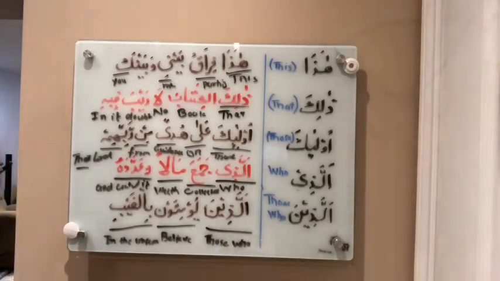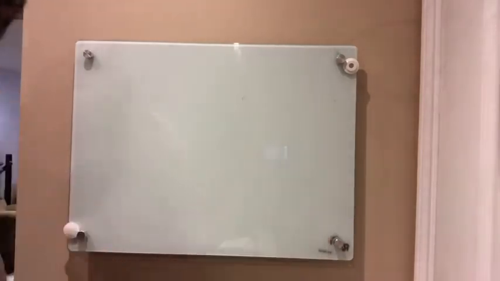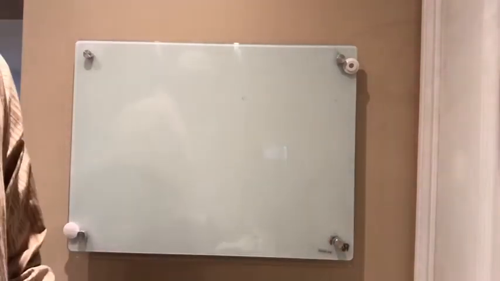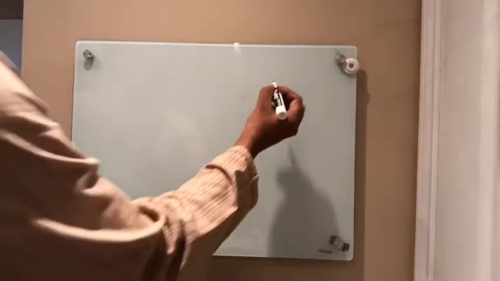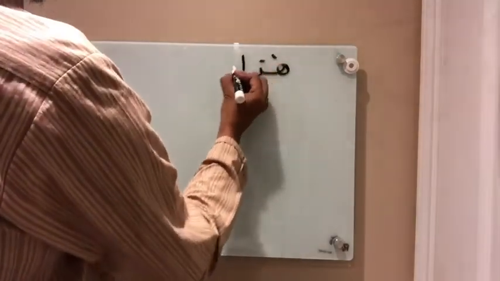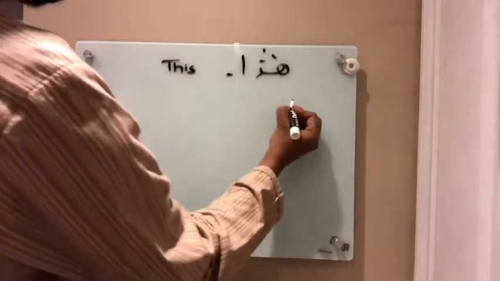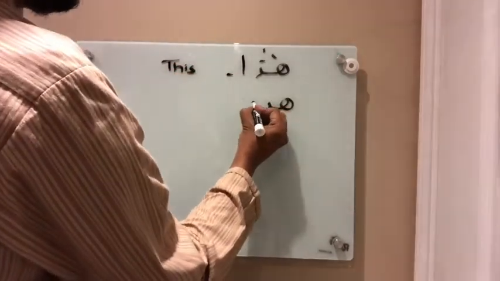Now there are a few more that we're going to cover in the next lesson, again just to have some revision, but it's actually easy. Haza, as we discussed, means this. Very similar to haza is hazihi.